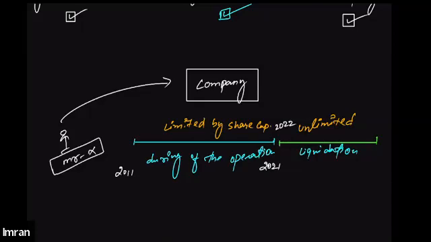Got it? So unlimited liability company means a company that has limited liability during the operations of the business, during the period in which the company operates and runs successfully. But as soon as the company has decided to go into liquidation, members of such a company become unlimitedly liable. They will have the unlimited liability. This is what unlimited liability company means.